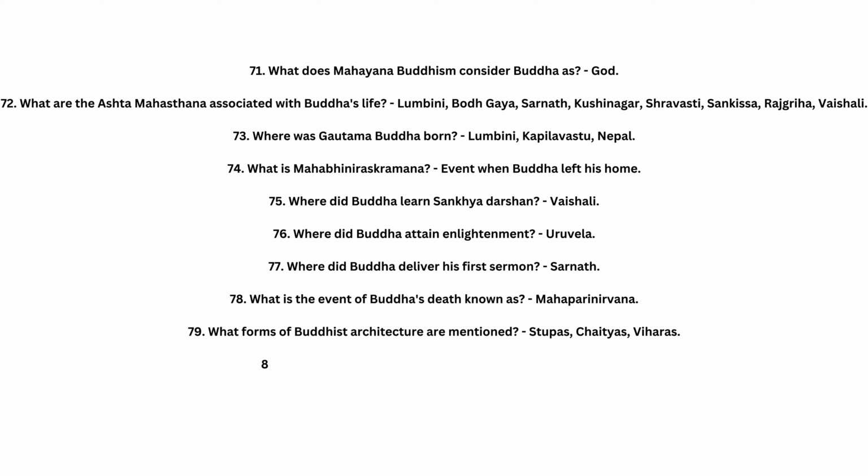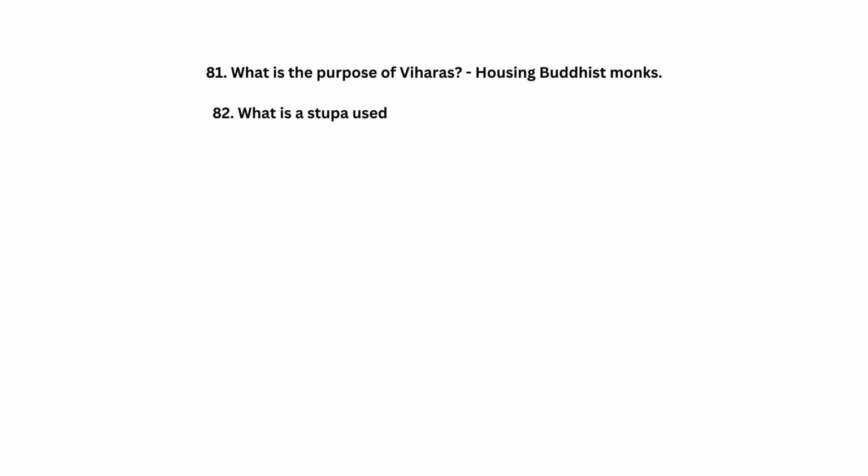79. What forms of Buddhist architecture are mentioned? Stupas, Chaityas, Viharas. 80. What are Chaityas constructed for? Places of worship. 81. What is the purpose of Viharas? Housing Buddhist monks. 82. What is a stupa used for? Veneration of Buddhist saints.